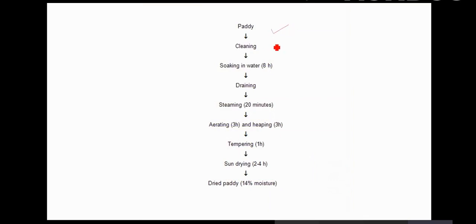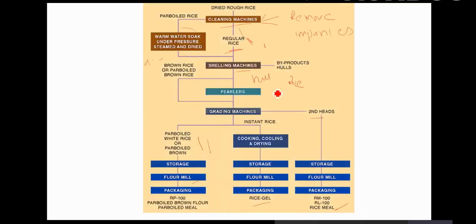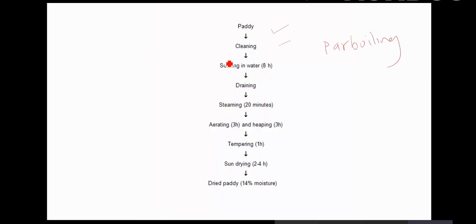So paddy is taken and cleaned. Here in this process I'm explaining parboiling. In the previous process, in a big company, it's not only regular rice or parboiled rice, because the demand for parboiled rice is not much, because it takes more time for cooking.